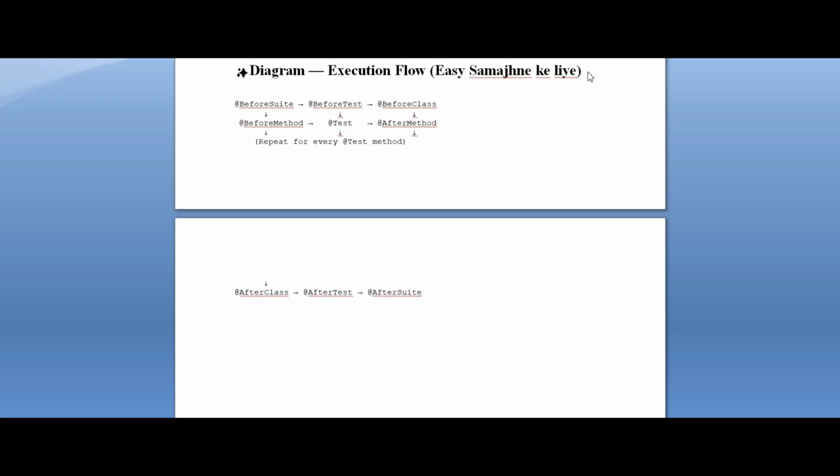So you can tell them: before suite, before test, before class, before method, then the annotation method, then we will go back: after method, after class, after test, after suite. Method, class, test, and suite. Okay, so this is the order.